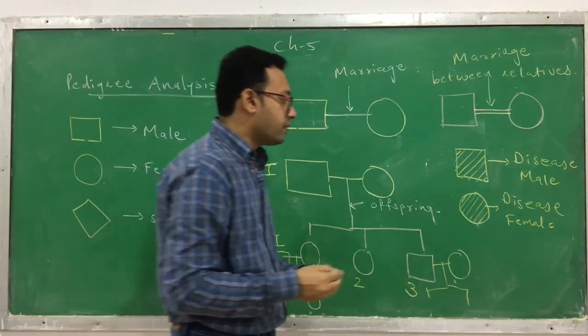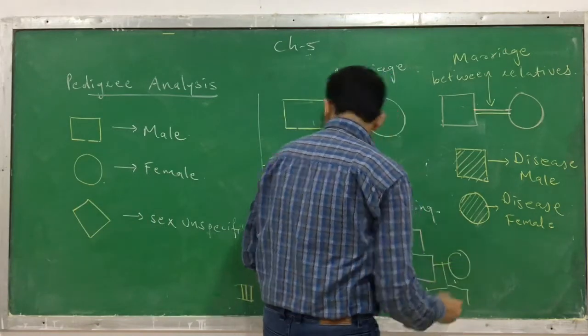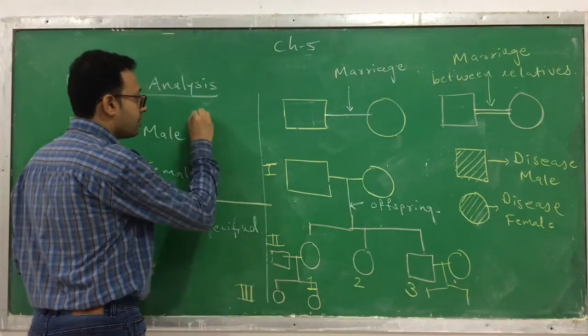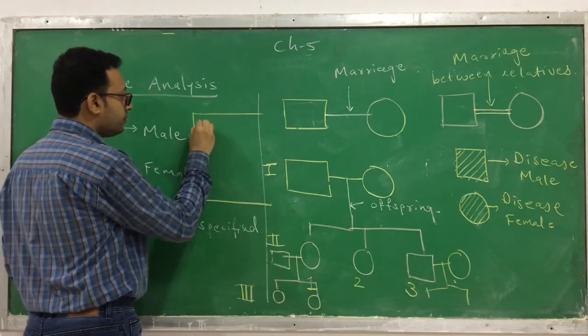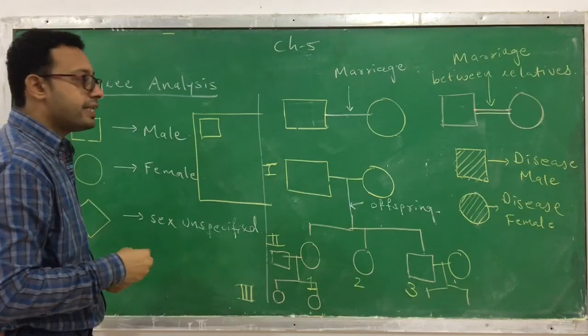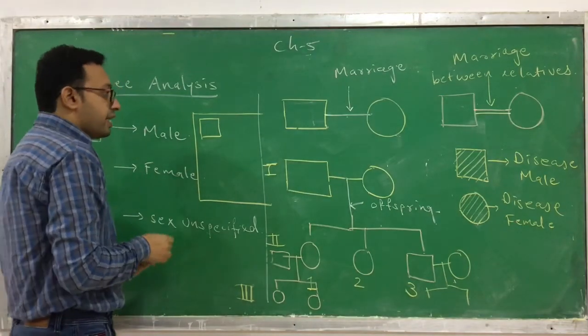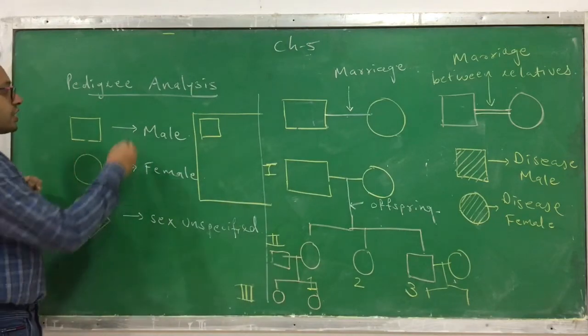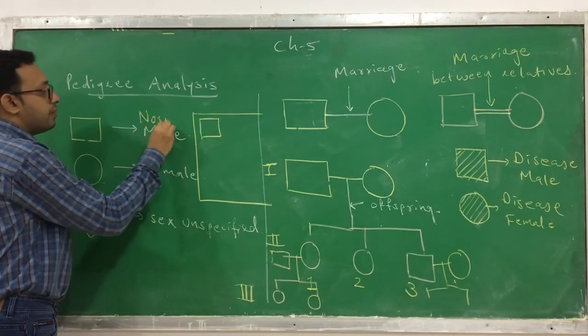Clear? Now the next thing, so you can easily come to know. See, this is a square. All of you know the meaning of square. Square is a male. If it is fully shaded, then it is a diseased male. If it is not shaded, we consider it a normal male.